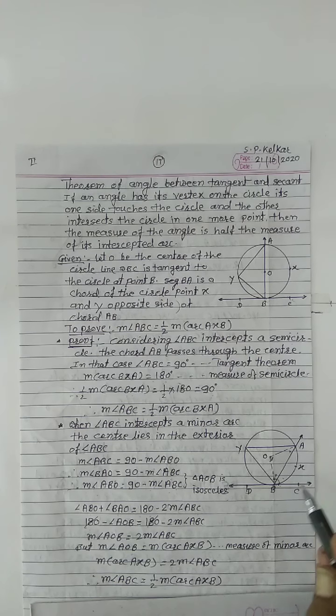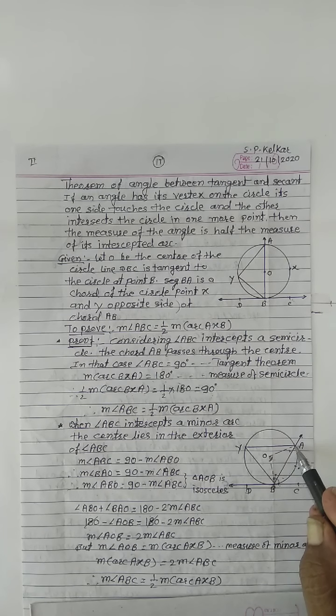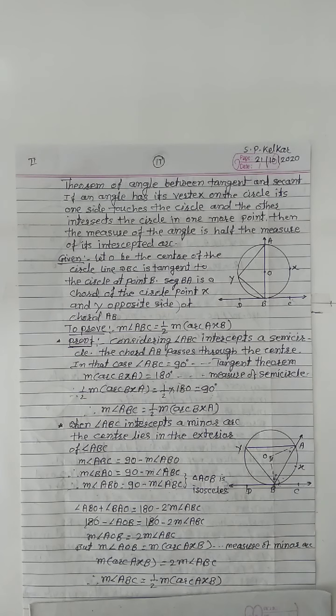In this angle also, one of the sides is tangent and the second side intersects the circle at another point A, and this angle intercepts this arc AXB. Then we can say that the measure of the angle equals 1 by 2 measure of arc AXB. In this way we can prove the theorem of angle between tangent and secant.